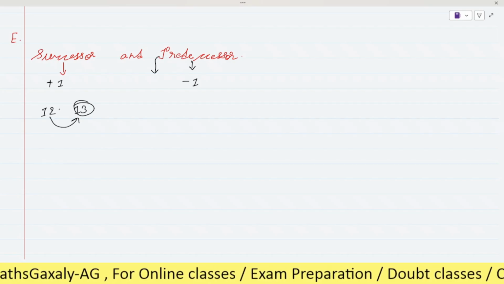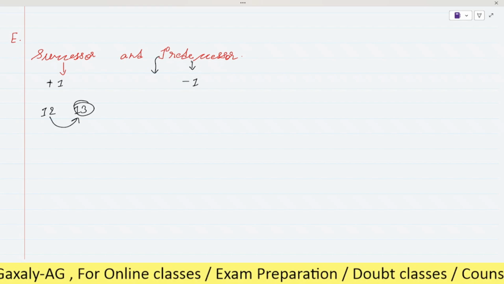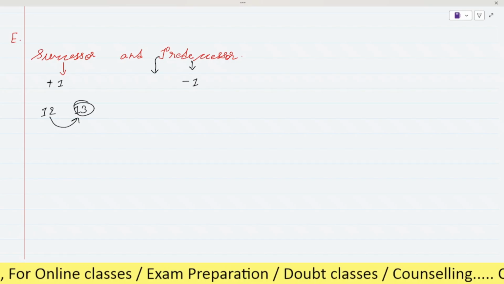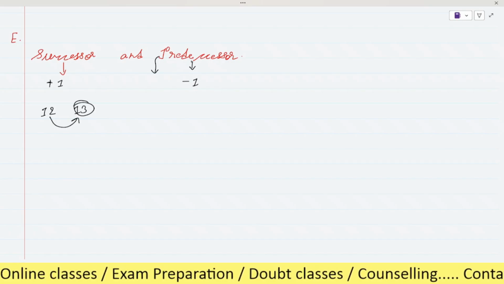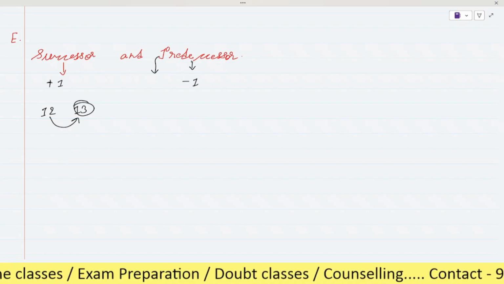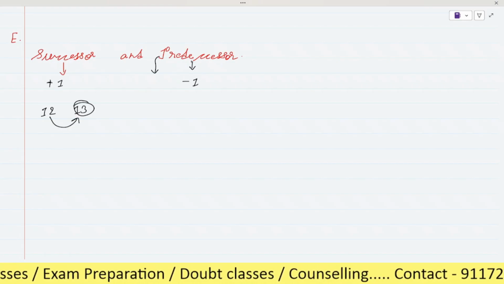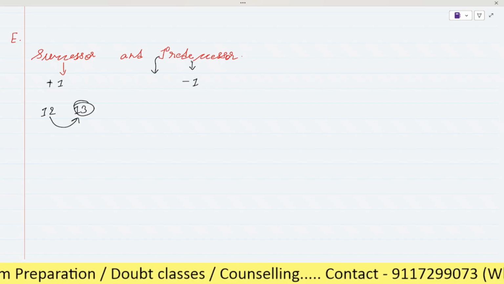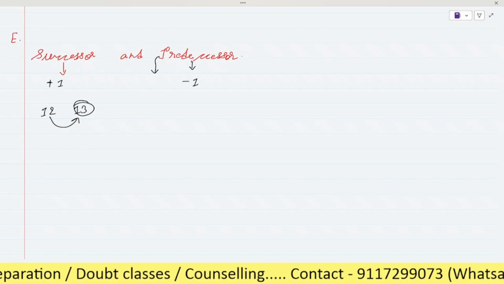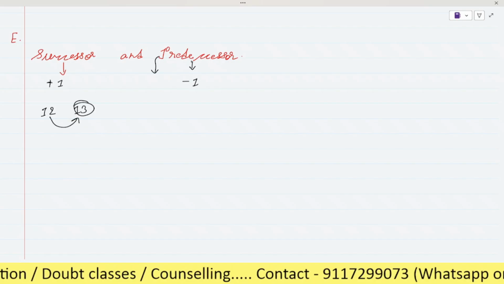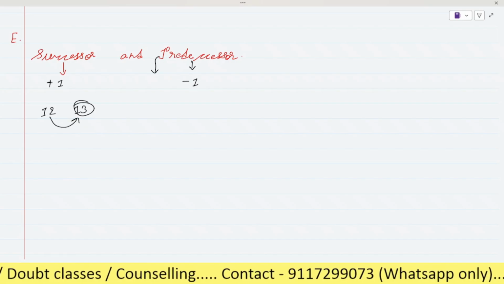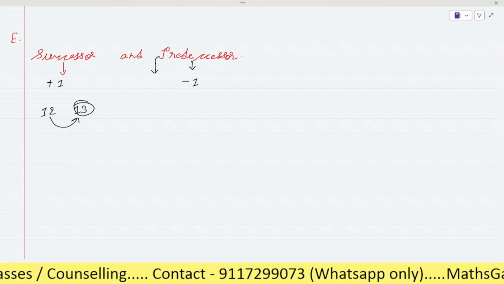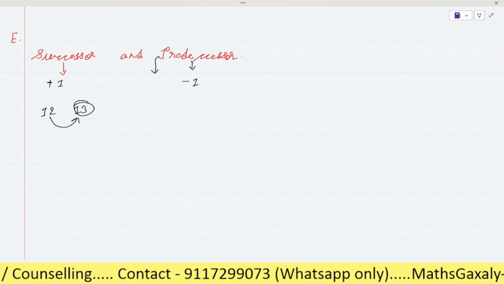So here, for understanding, you can remember successor like this: success. You can relate it to success. When you get success, you go one step forward, right? So in this way you can learn that success is related with successor. So definitely the second one, predecessor, means -1. Here we have to come back one step, okay? Is it clear?